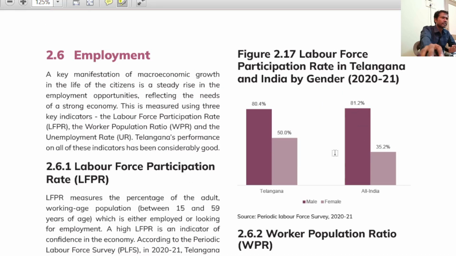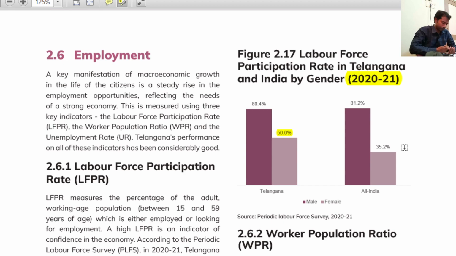Similarly, this is an important one. What is Telangana's female labor force participation in the year 2021? This is from the Periodic Labour Force Survey, which is a recent one. So what is Telangana's female labor force participation? Answer is 50%, and it is more than that of India. It is a significant one. It shows women empowerment, right? If somebody asks whether Telangana women are empowered or not, this is the one fact.